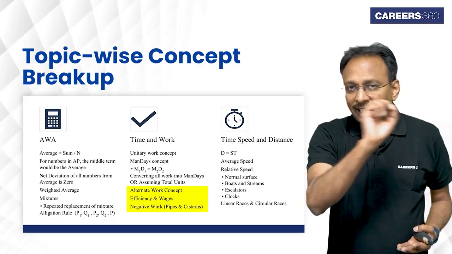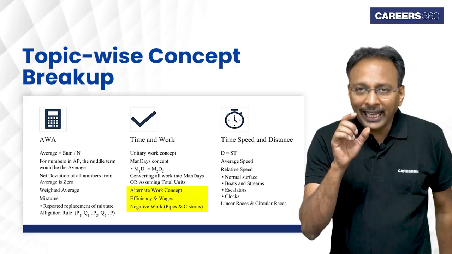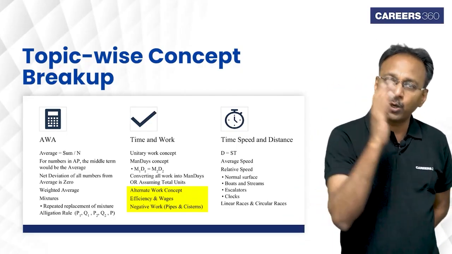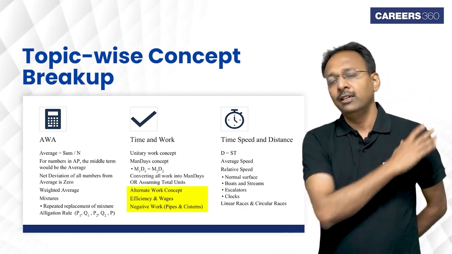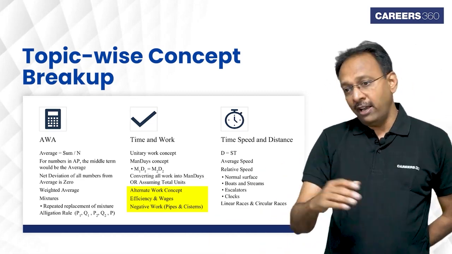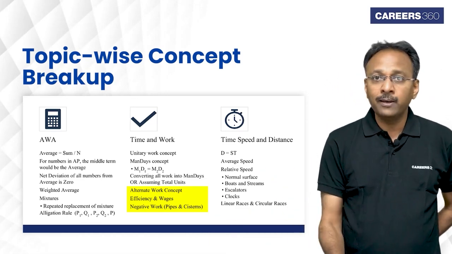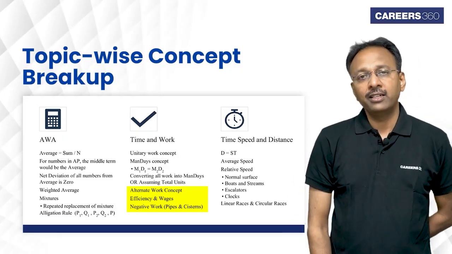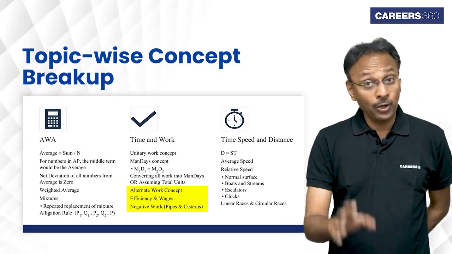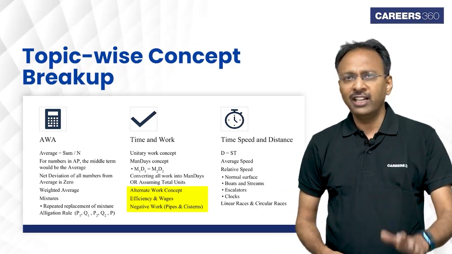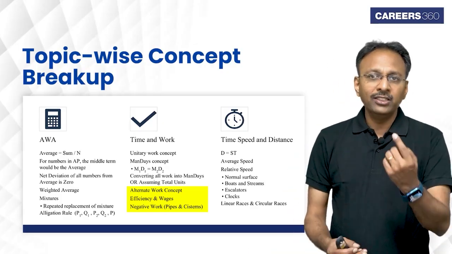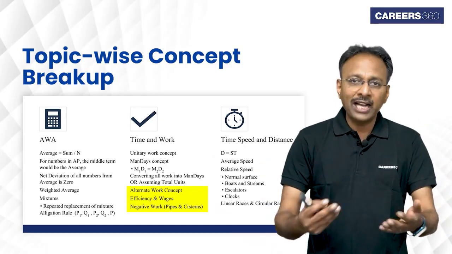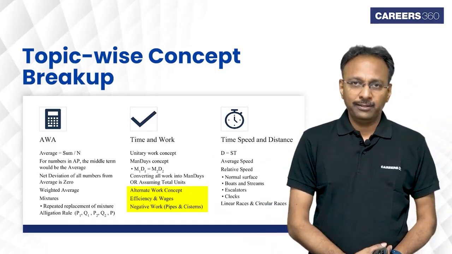Time and work, once again I'm coming back here, is very, very important. If you look at CAT 23, CAT 22, CAT 21, CAT 20 or whatever CAT papers you look at, every slot, 1, 2, 3, doesn't matter, there are almost always 2 questions in this particular area. So you have to be very good at that without fail. There is genuinely just one concept, but I'm saying again, 2.5 hours, do about 30-40 questions. I think you will be very, very good at that.